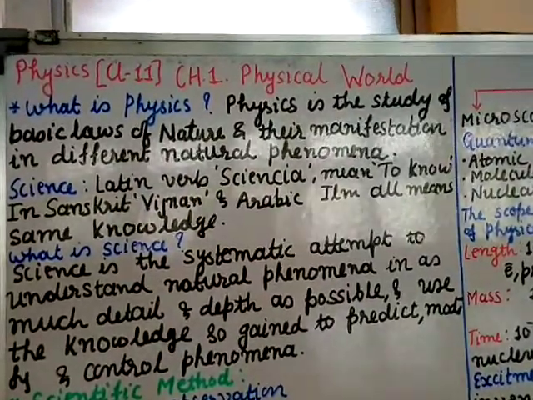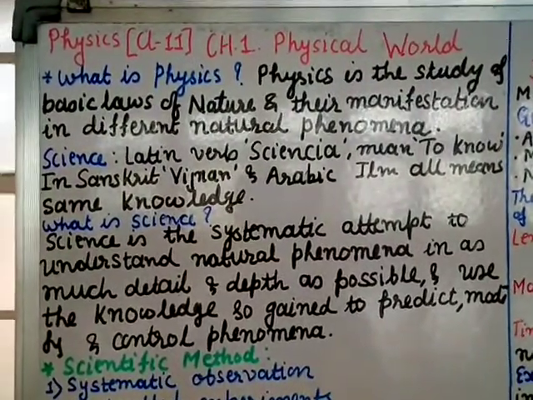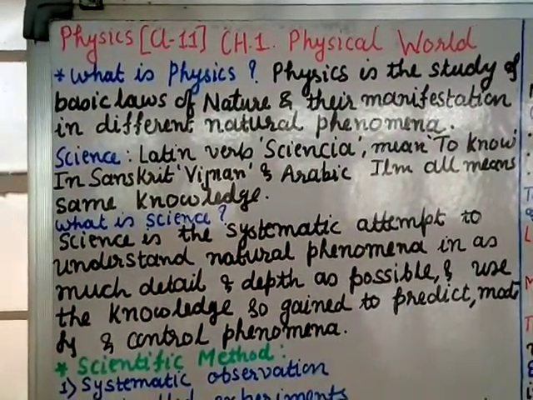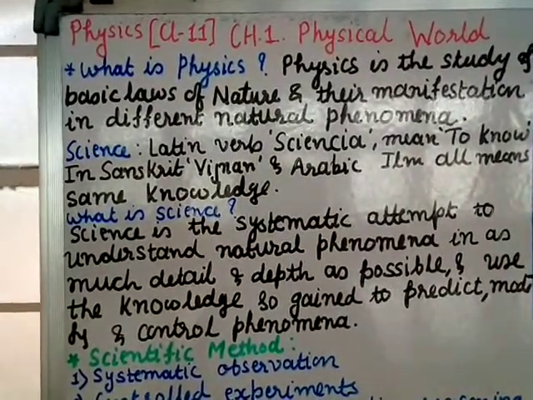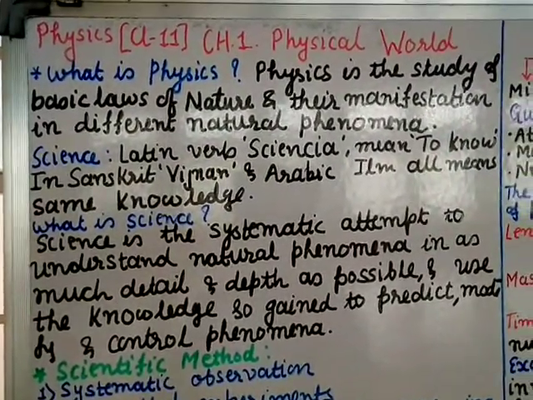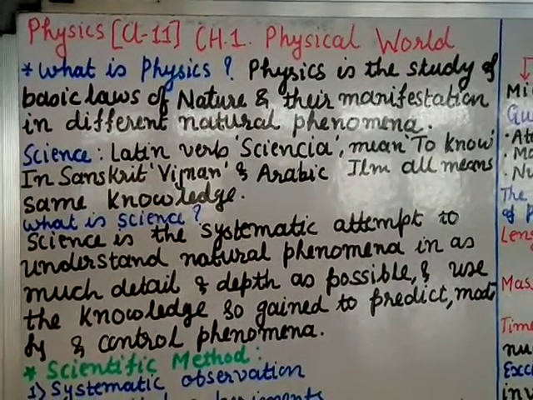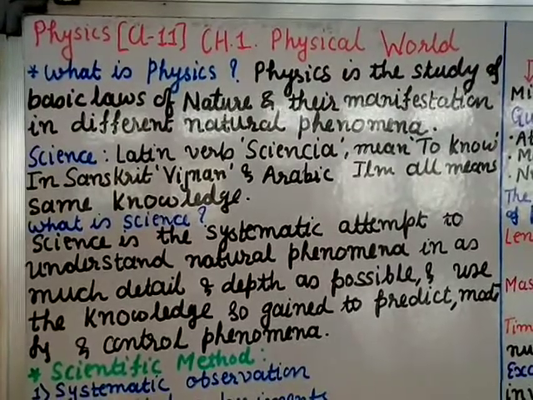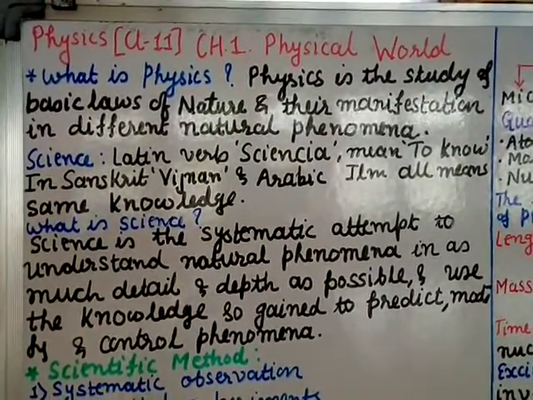For example, every day we see the repetition of night and day. Morning sun rises, evening sun is setting. So this is a natural phenomenon. We see many other phenomena, like in the night we see the twinkling of the stars. We see seasons changing, eclipse taking place, rainbow in the sky. All these are natural phenomena and they are governed by some laws. So all these we study in physics.